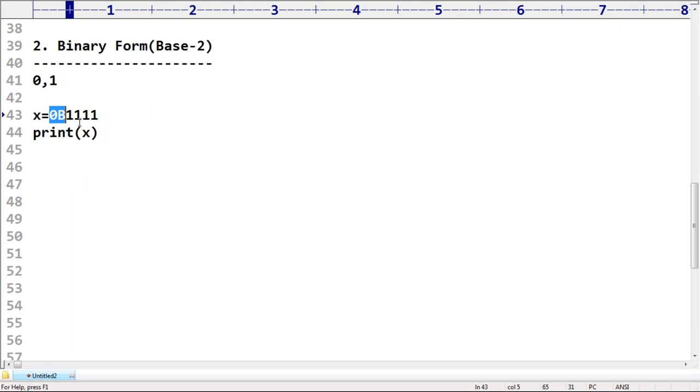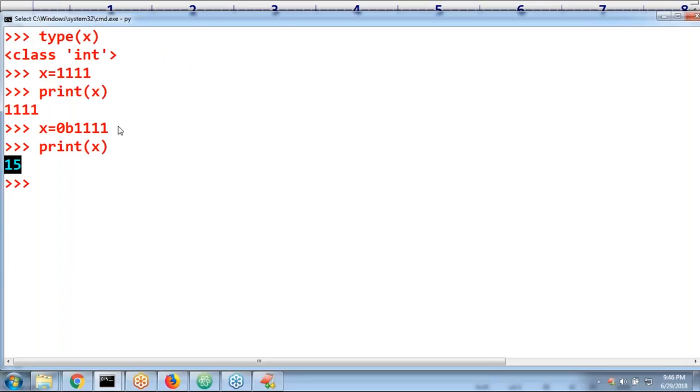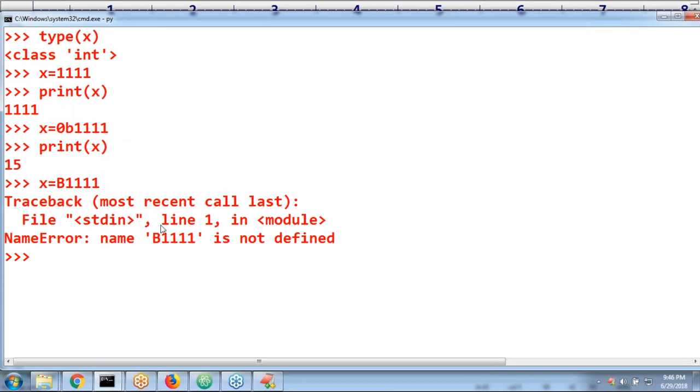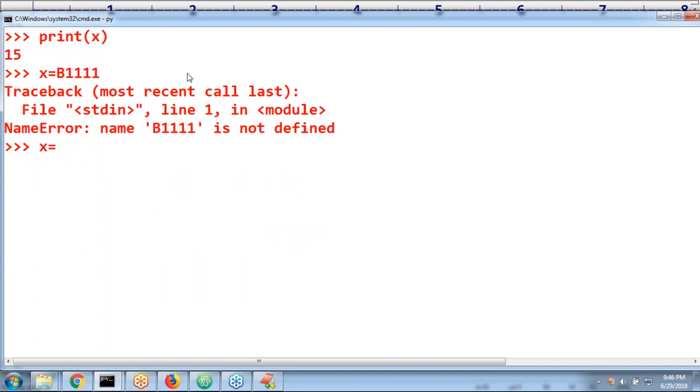Sir, is it necessary to add 0 at the beginning? Yes, compulsory. If you take just b1111, can you please observe? It may recognize or may not recognize. Have you observed? b1111 is not defined. Immediately we get an error by default. x = 0b1111 is happily accepted. What is the value? 15. Are you able to understand?